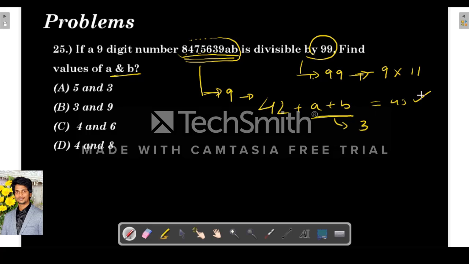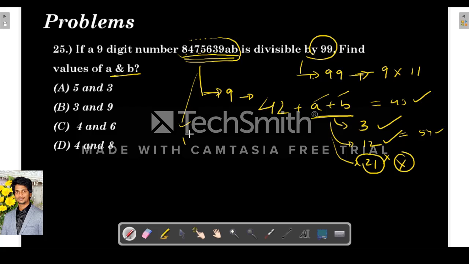So a plus b can be 3. If a plus b is 3, then it is 45, which is a multiple of 9. And a plus b can be 12. If it is 12, then it is 54. And then a plus b can be 21, which is not possible because both a and b are digits. They can't be more than 10. So this 21 is not possible. So either it is 3 or 12, right?